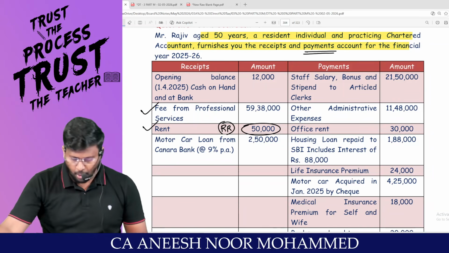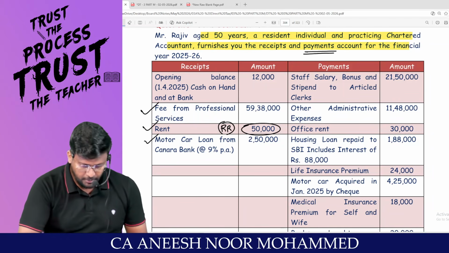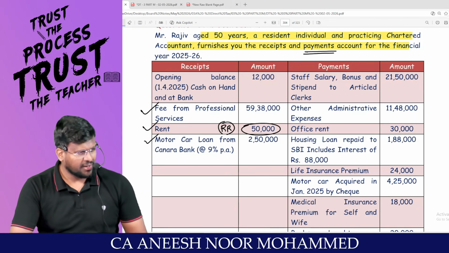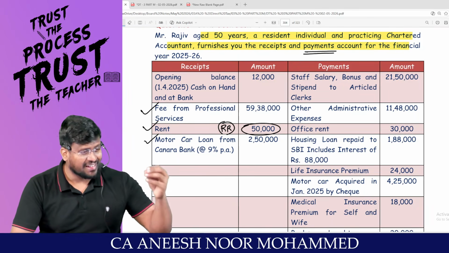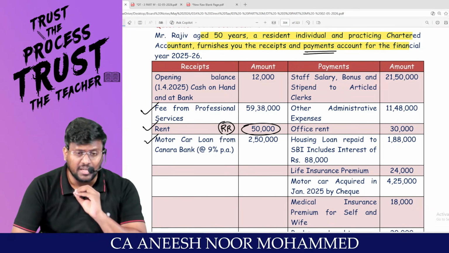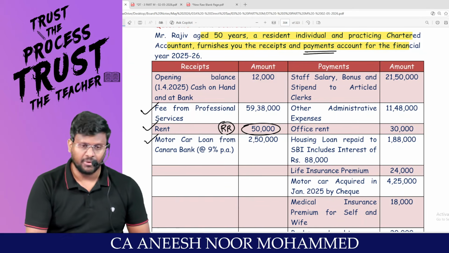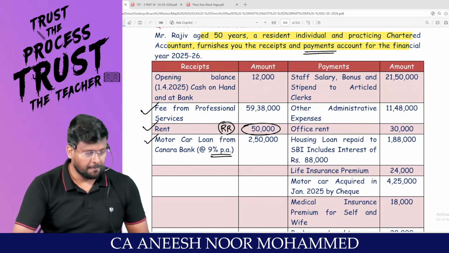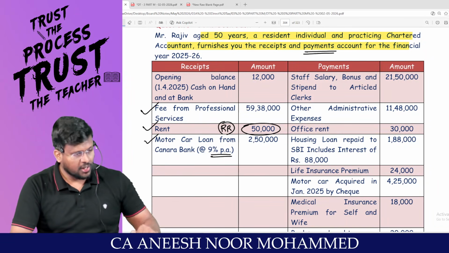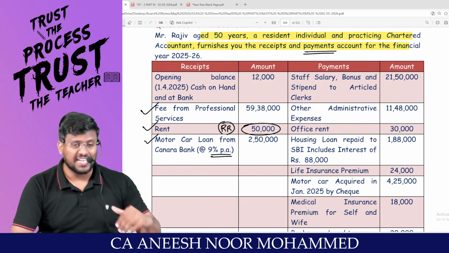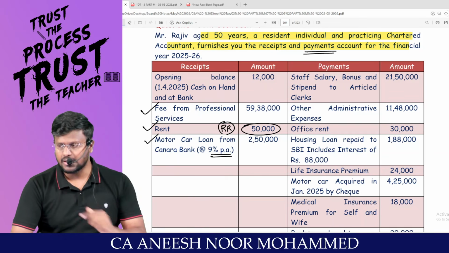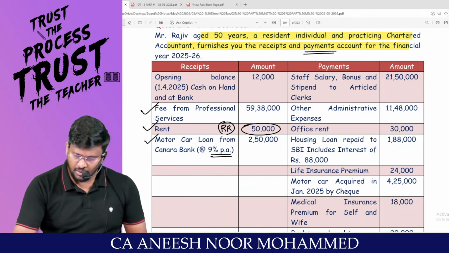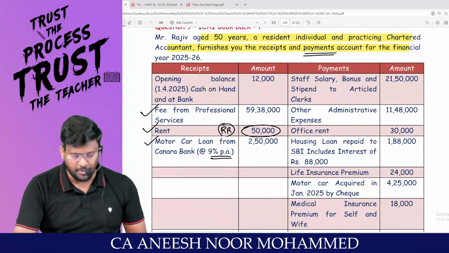Pakka. Motor car loan from Canara Bank. This is, sir, a capital receipt. Loan taken is not an income. It will never become. But this interest, if this loan has been used for business or profession, that interest can be claimed as a deduction, but that interest has not been paid. Since assessee is following cash system, the interest cannot be allowed as a deduction. Easy. Receipt side of the receipts and payments account done.